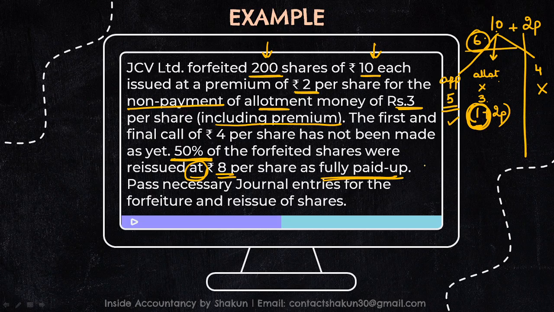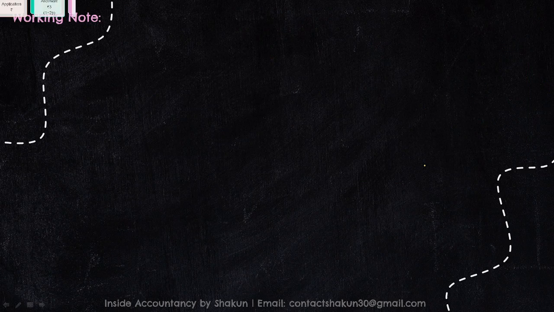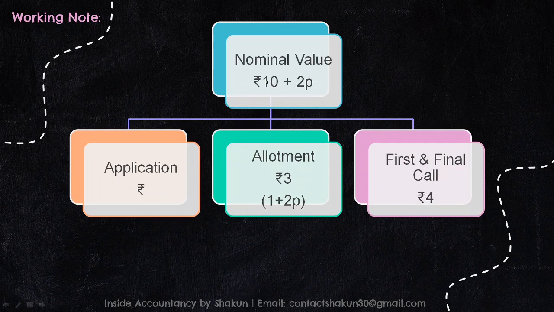So let's see how this question can be solved. First of all, have a look here. The nominal value was 10 rupees. 2 rupees was the premium. We don't know what's the value of application, but we know allotment was at the rate of 3. This is given, and this includes the value of premium. This was also given. Premium was 2 rupees. So that means allotment is for 1 rupee. The first and final call was 4 rupees, which has not been called yet.